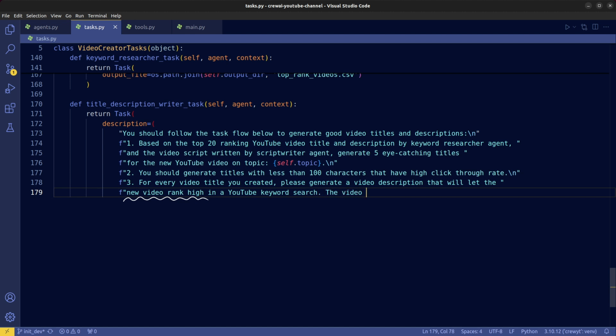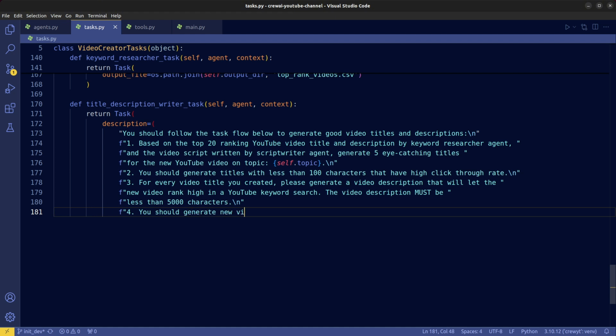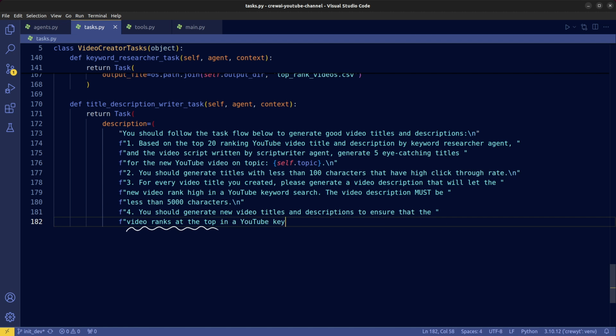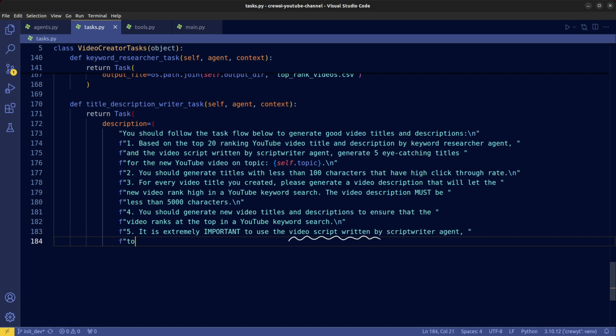Specify the character limit of 5,000 for the video description to keep our output concise and within the standard expected by the YouTube platform. We ask the agent to generate titles and descriptions in a way that maximizes the potential for our video to rank high in keyword searches. We emphasize using the video script provided by the Scriptwriter agent to ensure that the generated titles and descriptions are well tailored for our video.